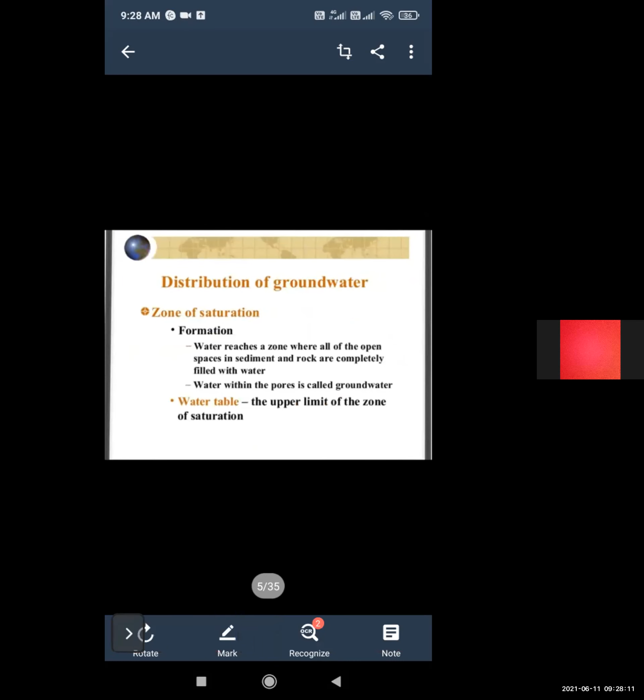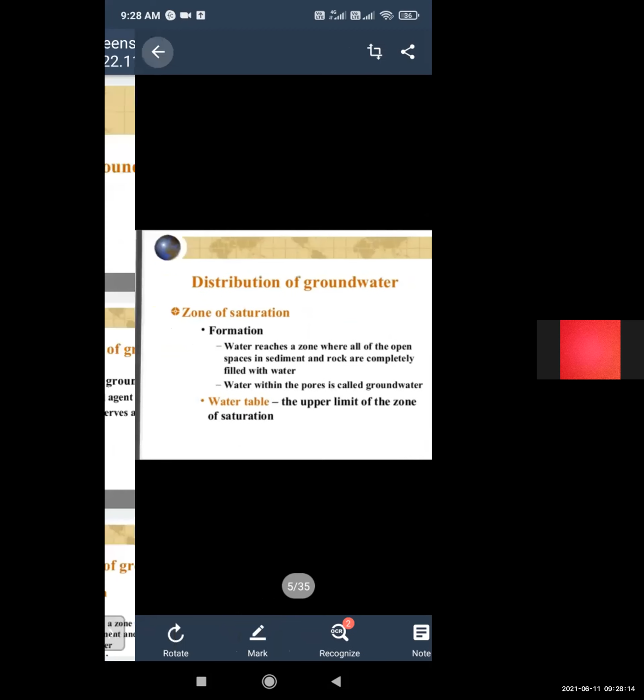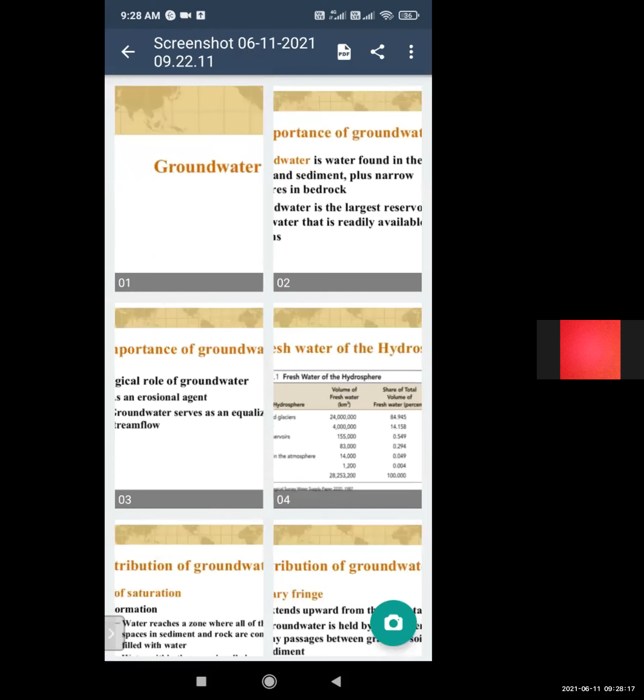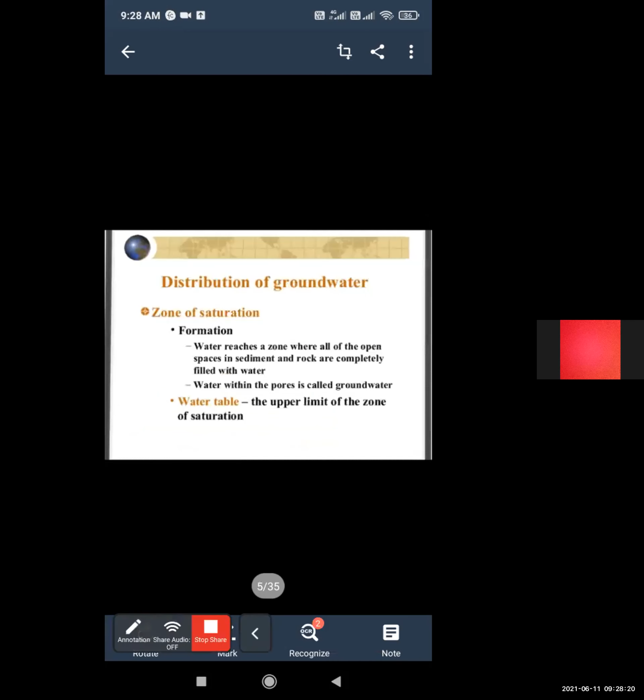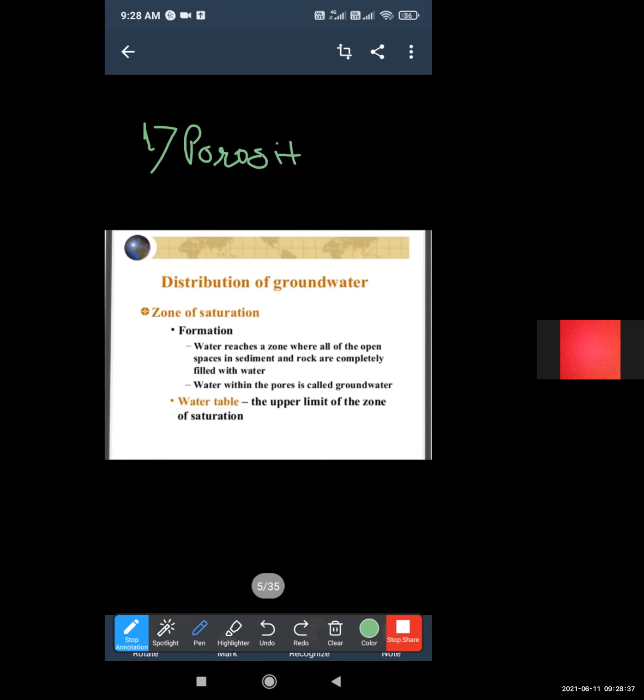What factors affect and control groundwater? The first factor that affects the occurrence of groundwater is porosity, and the second is permeability, or transmissibility.